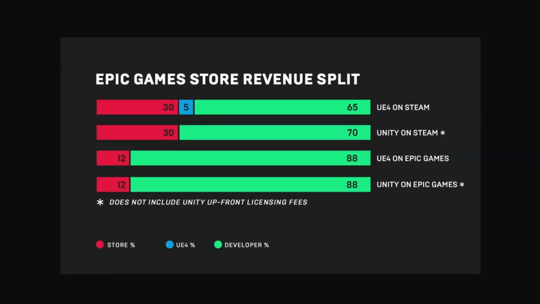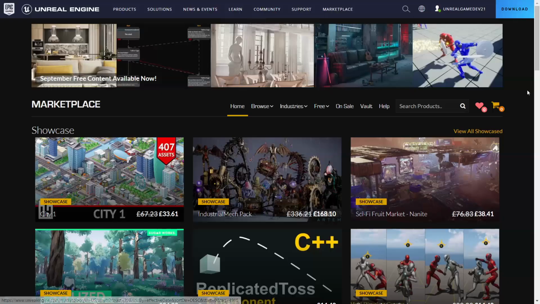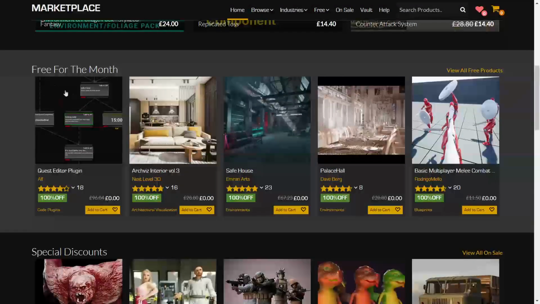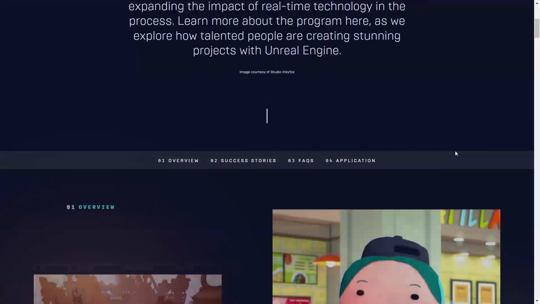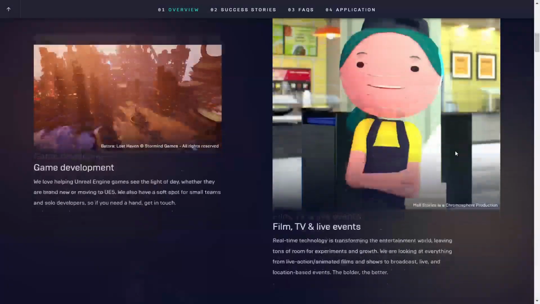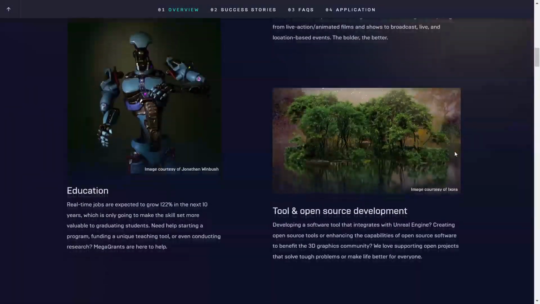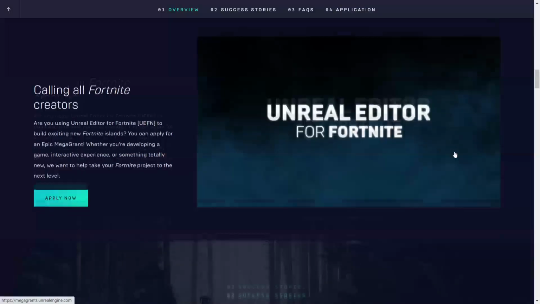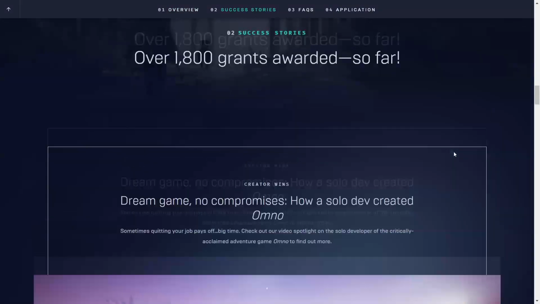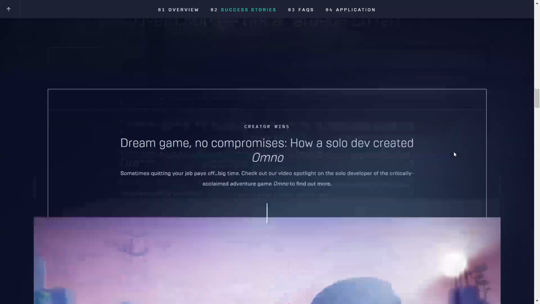this 5% royalty. Also, Unreal Engine actively supports their developers by providing 5 free high-quality asset packs every month, which can be used for commercial and non-commercial projects. Also, you can get developer grants. Epic Games operates a grants program which supports developers working on innovative projects. Developers can apply for Epic Mega Grants to receive financial support and additional resources for their game development endeavors.